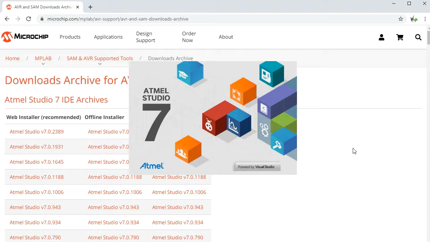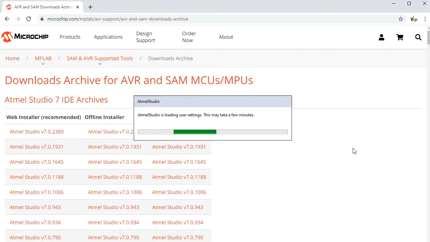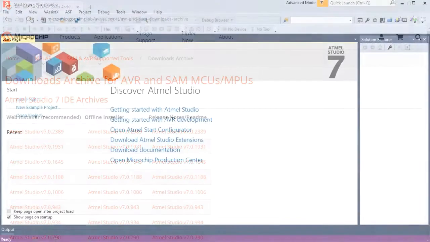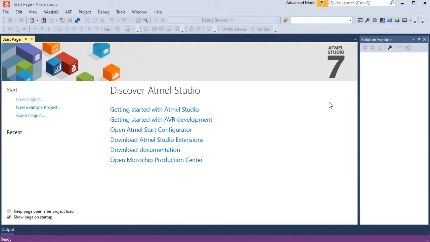Now you may just use Atmel Studio as it's free for business use as well. It's obviously well suited for AVR and SAM microcontroller development.